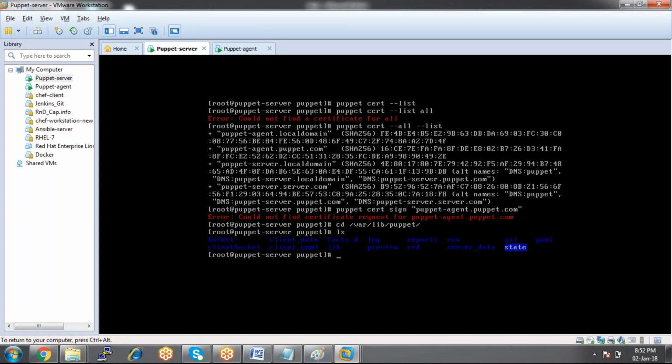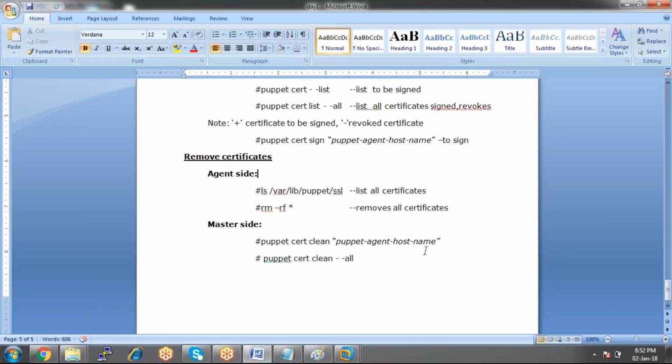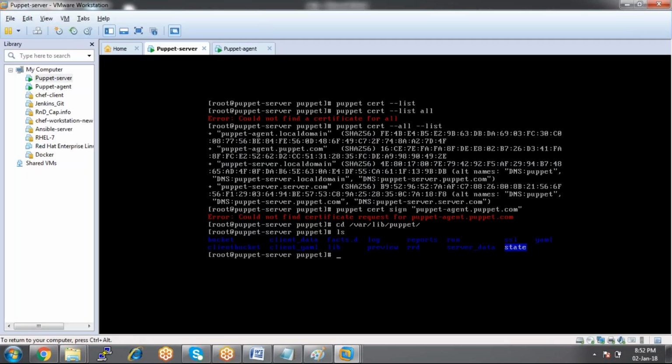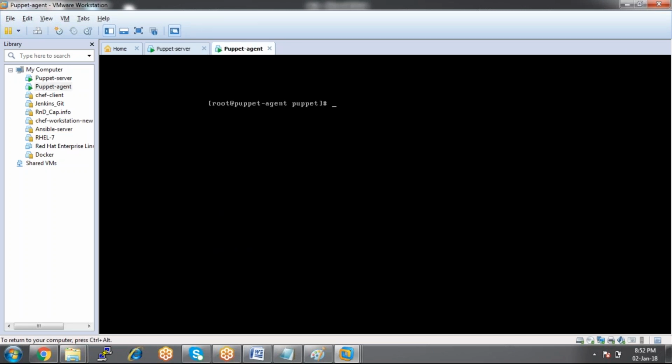We have a file called ssl. But which machine are we on? We are on the server machine, right? So let's go to the client machine now. cd /var/lib/puppet.